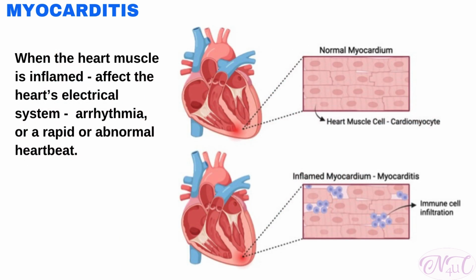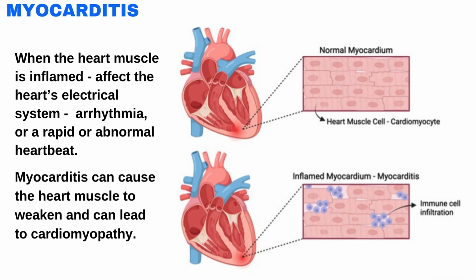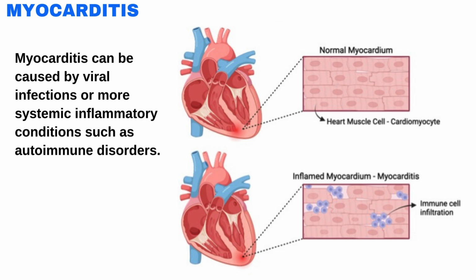When the heart muscle is inflamed, it can affect the heart's electrical system. This can cause arrhythmia or a rapid or abnormal heartbeat. Myocarditis can cause the heart muscle to weaken and it can lead to cardiomyopathy. Myocarditis can be caused by viral infections or more systemic inflammatory conditions such as autoimmune disorders.